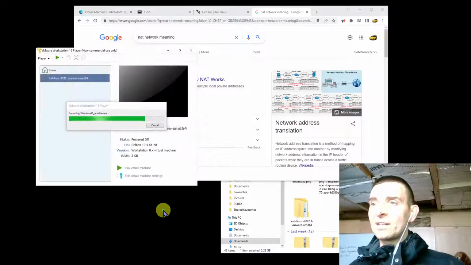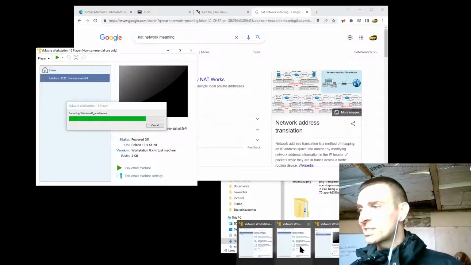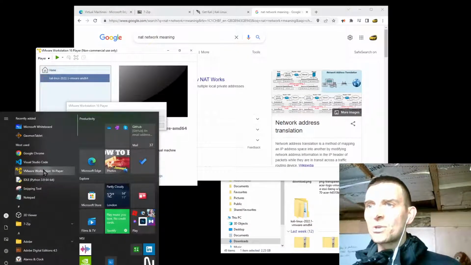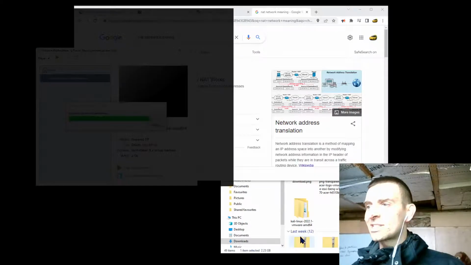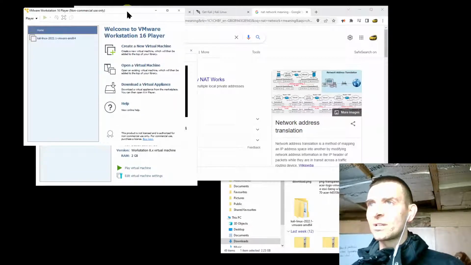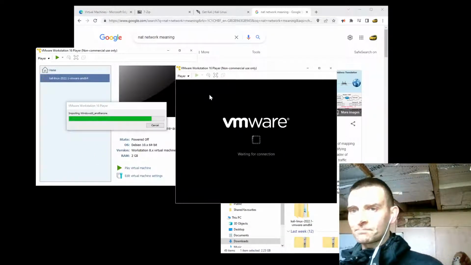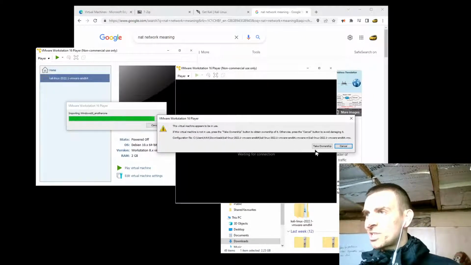So anyway, let's cancel out of that and see how Windows is doing. Windows is still doing a little bit of thinking, which is fair enough. It's kind of what Windows spends most of its time doing. I'm loath to actually try to do anything with that while it's thinking. So why don't we start up Kali right now and see how it actually looks. So there we go. I'm going to double click on this and go into it and see if we can have a look and do some stuff. So, virtual machine appears to be in use.